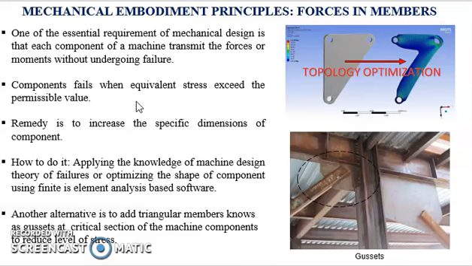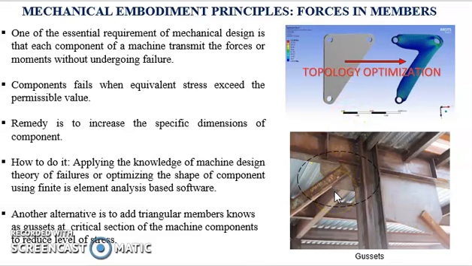This will reduce the value of the stress well below the safe limit. This task can be done either by applying the knowledge of machine design or theories of failure, or by optimizing the shape of the component using finite element analysis based software.